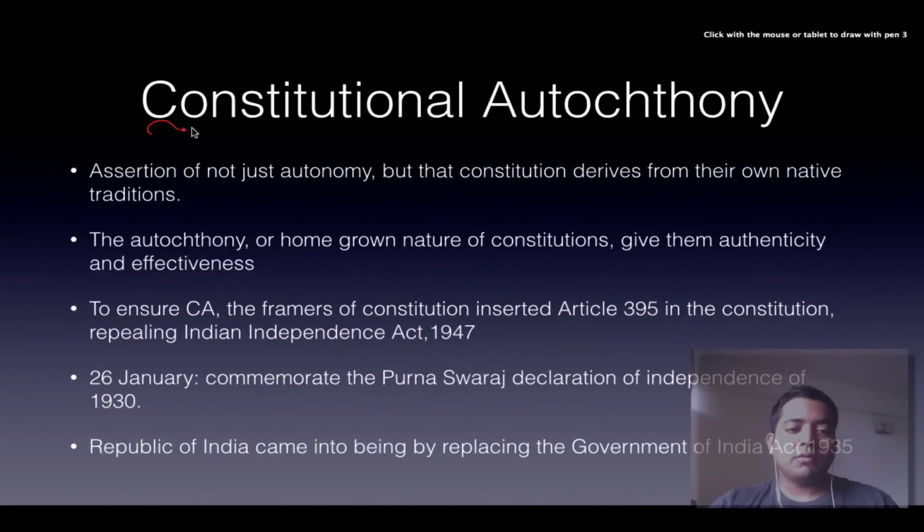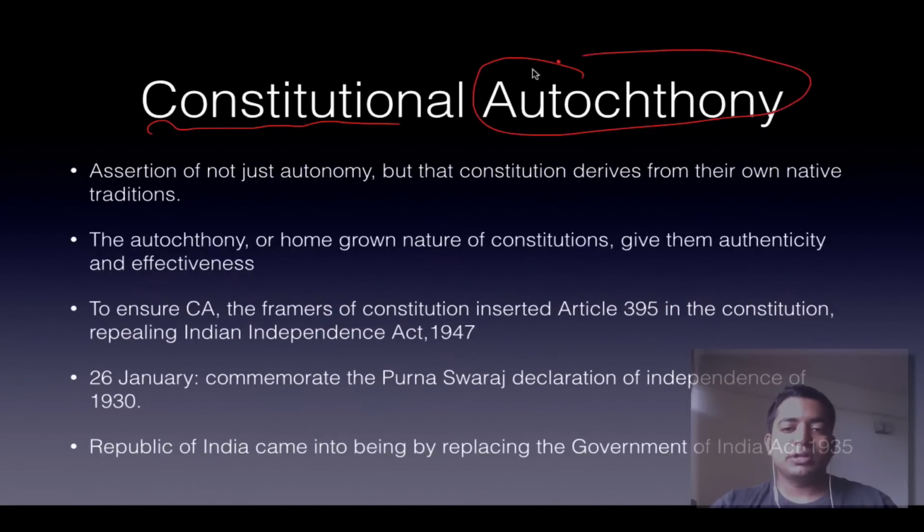Then we have what we call constitutional autochthony. Please bear with me, it's a technical term, but you have to understand it. It's extremely essential that you understand it in order to succeed. See, autonomy is one thing, that it is autonomous. Okay, fine, autonomy, but where does it emanate from? What is the source of the authority of the constitution? That constitution derives from their native traditions.